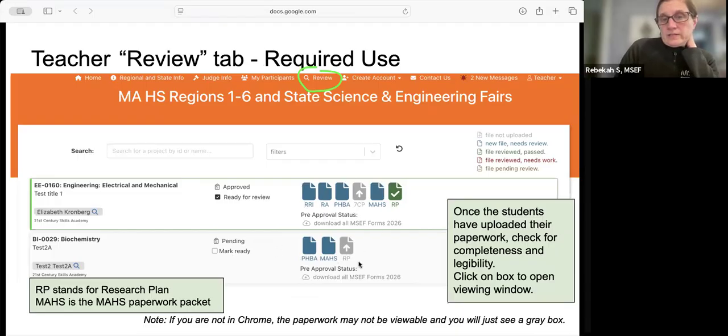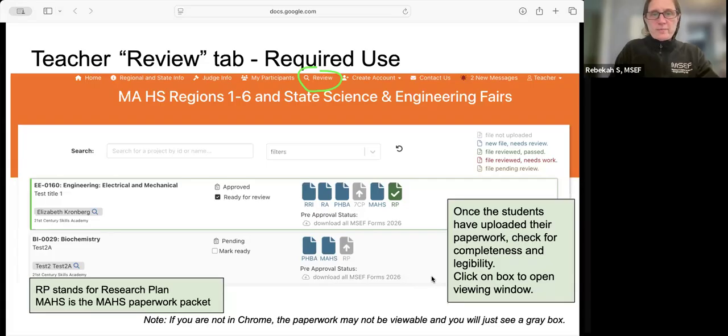You will want to look and see whether or not this is complete. Sometimes students will combine all their paperwork in one packet and just upload one. This is fine. It makes it a little more complicated for us to see at a glance if all the paperwork is there, so just try to communicate that with us if it's not all filled out. Once they've uploaded their paperwork, check for completeness and legibility and click on the box to open the viewing window.